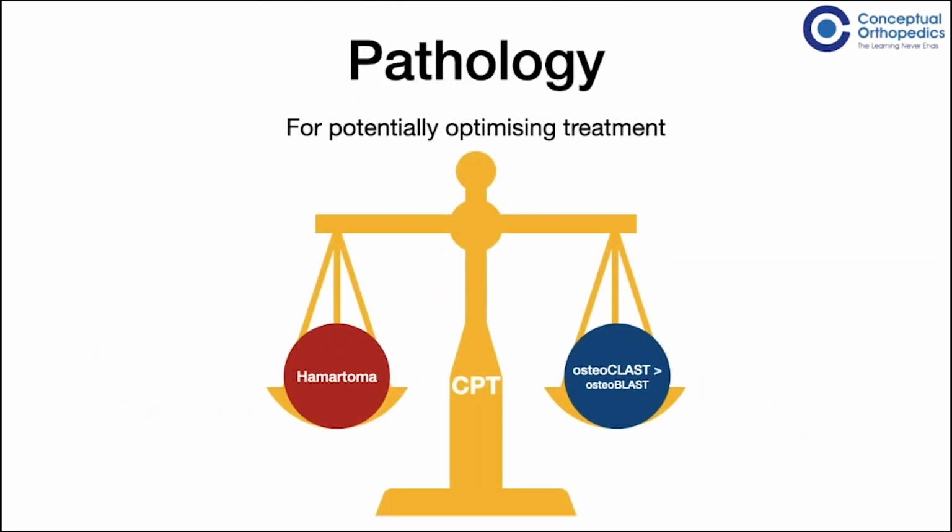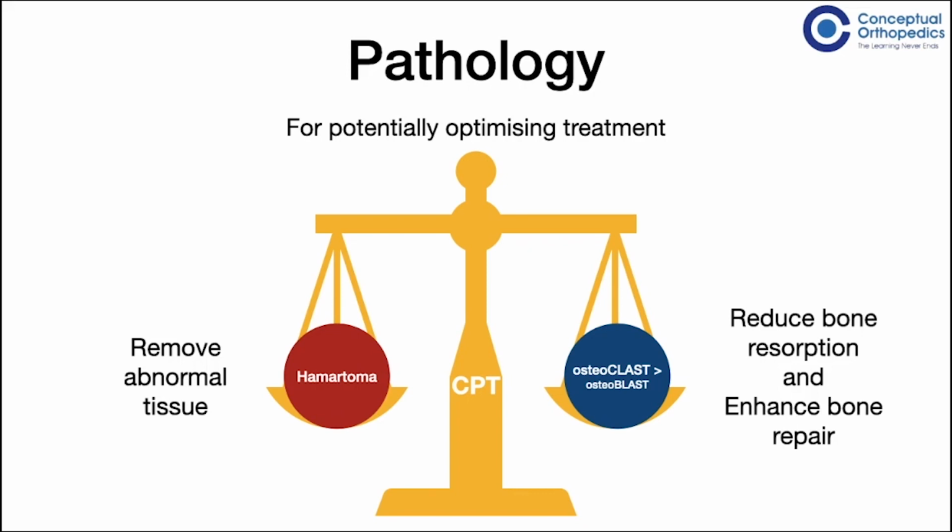So, from a pathological viewpoint, in order to optimize the outcomes in the treatment of congenital pseudoarthrosis of tibia, there are two important concepts. The first concept is the removal of the abnormal tissue, which is the hamartoma, and the second concept is the reversal of the pathogenic process, which is to make the osteoblastic activity more than the osteoclastic activity. So, we need to reduce the bone resorption and enhance the bone repair.